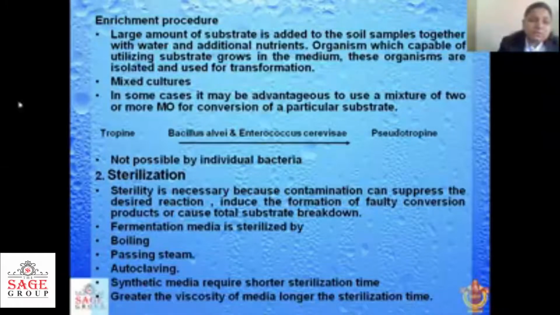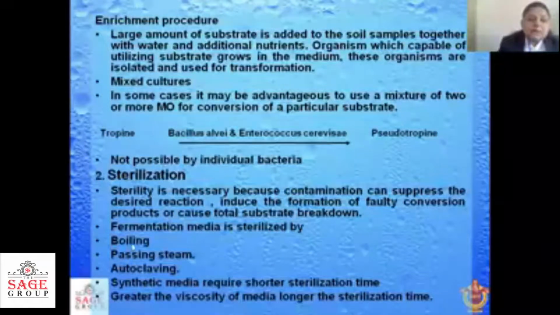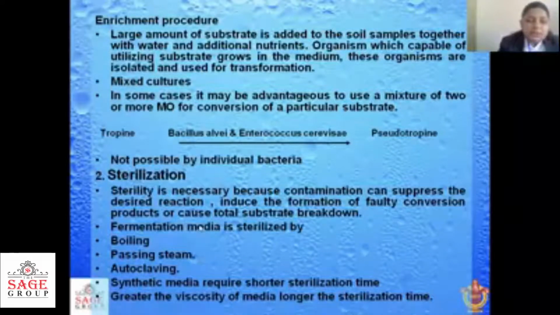After selecting the medium also, we have to sterilize it. Sterility is necessary because contamination can suppress the desired reaction. So we have to prevent the contamination of the microorganism by other microorganisms also. The sterilization can be done by following methods like boiling, passing steam, autoclaving. So these are the methods by which we can sterilize our media, and further we can use that media for our biotransformation process.